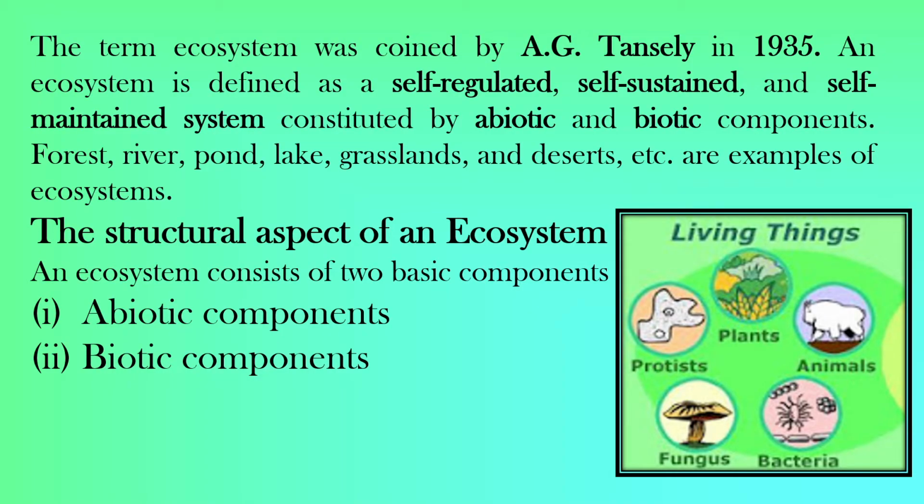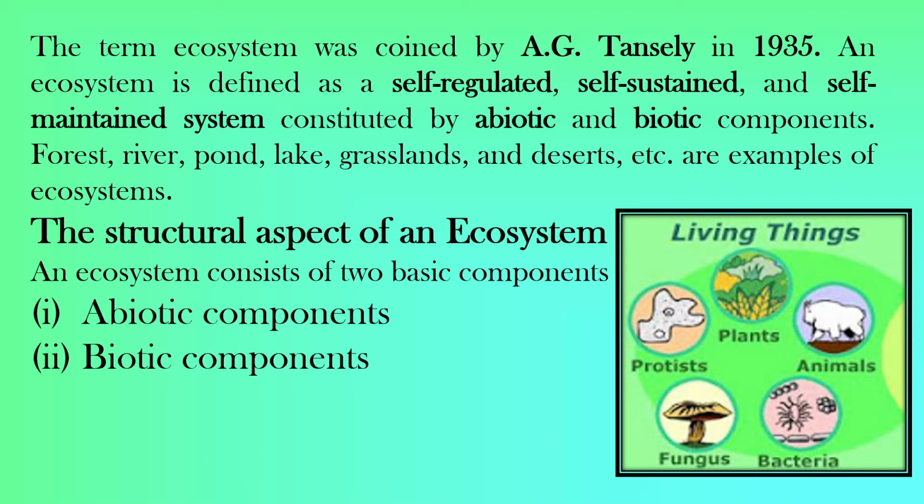The term ecosystem was coined by A.G. Tansley in 1935. A typical ecosystem is defined as a self-regulated, self-sustained, and self-maintained system constituted by abiotic and biotic components. For example, forest, river, pond, lakes, grasslands, deserts are all ecosystems. So all these ecosystems work automatically. They are self-maintained because of their components.